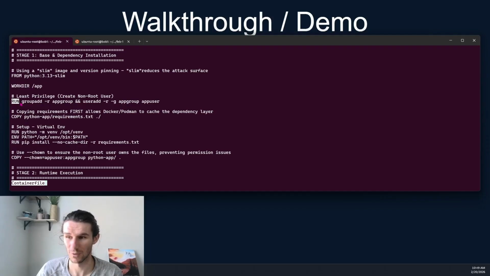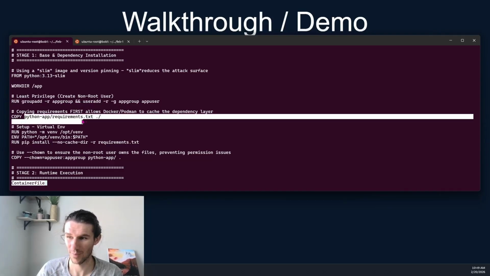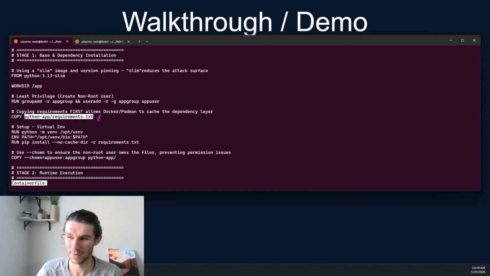Then we're going to run this command, group add app group. We're going to add a user to a group called app group. And then we're going to copy our Python app and requirements.txt into the container. So we copy it from our local machine into the container.